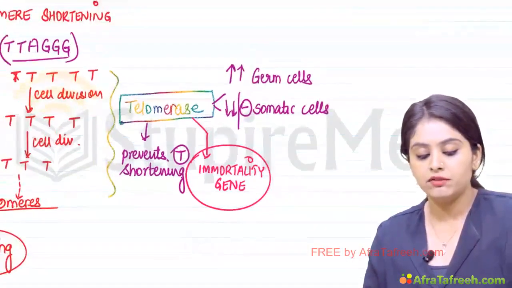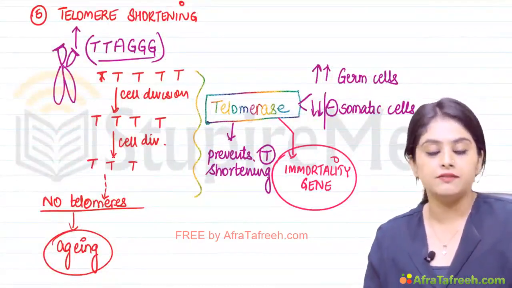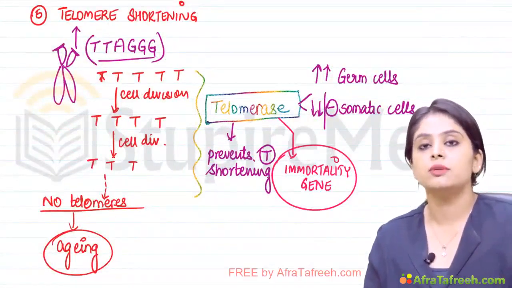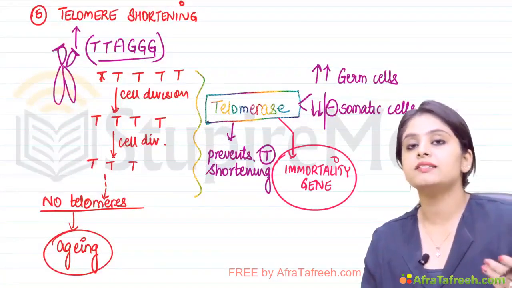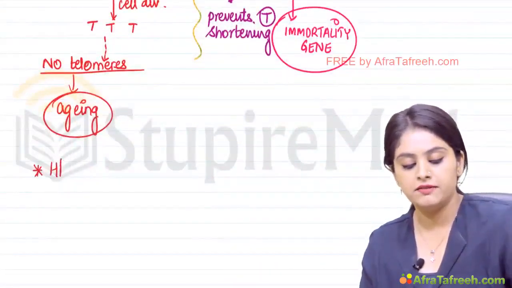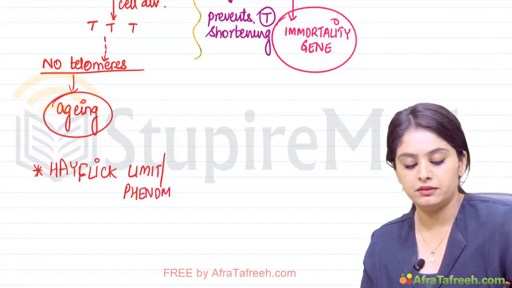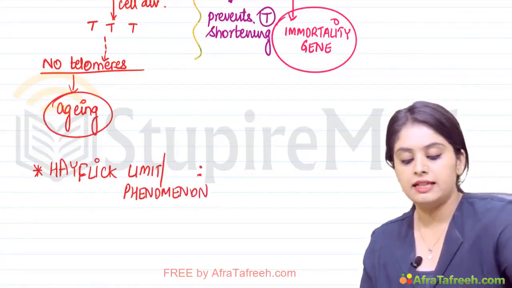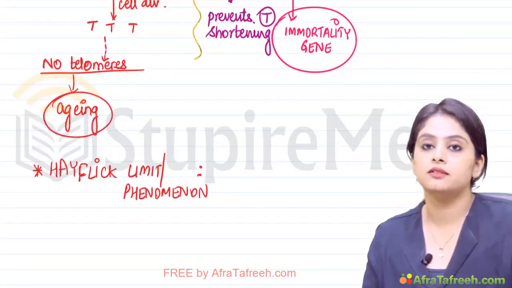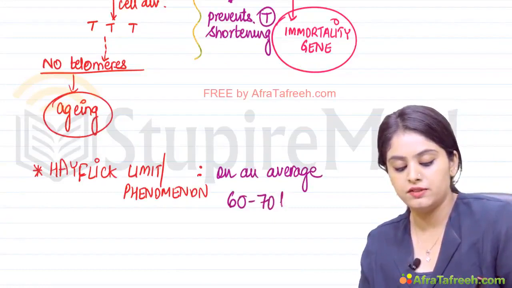Now we have done a number of theories. There is one phenomenon over here. I just told you that with every cell division, the telomeres are going to shorten. So how many cell divisions on an average? That brings us to something known as the Hayflick limit, or you can say the Hayflick phenomenon. What does that say? That before the telomeres finally finish, on an average, every cell undergoes a division approximately 60 to 70 times.